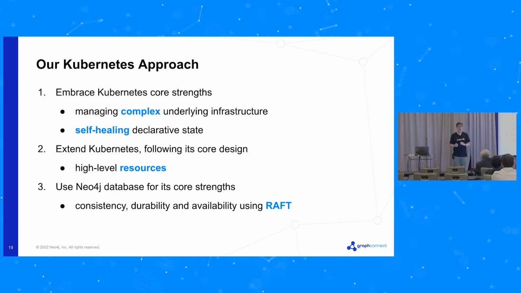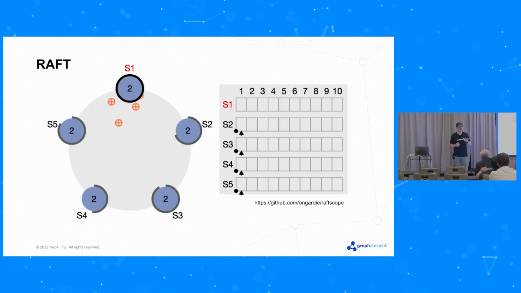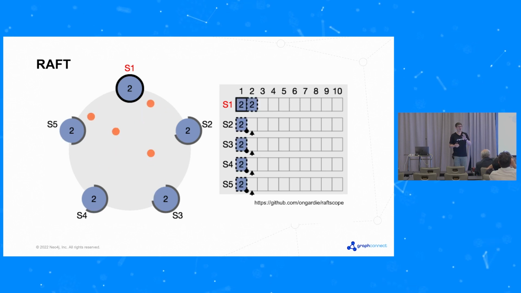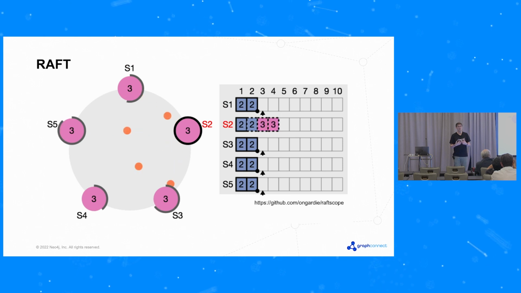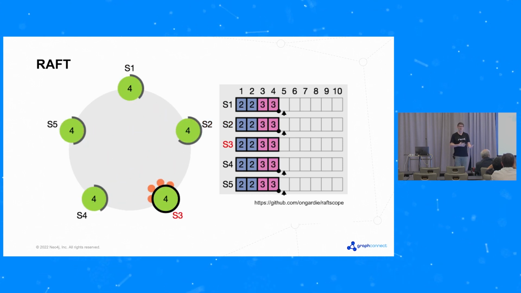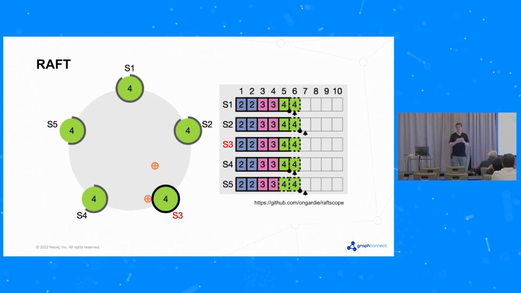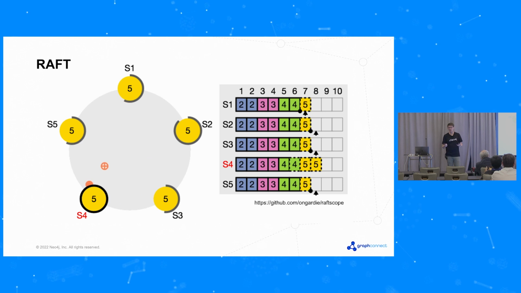Let's talk about what Raft is, because I've just mentioned it. So here's a little animation. I won't explain what's going on. But Raft is a distributed consensus protocol. The Neo4j database uses that protocol to safely replicate data in a consistent way around a cluster. And it's a really cool protocol.